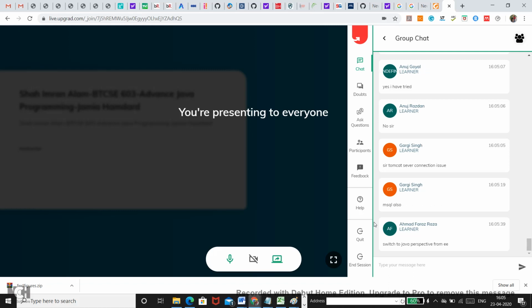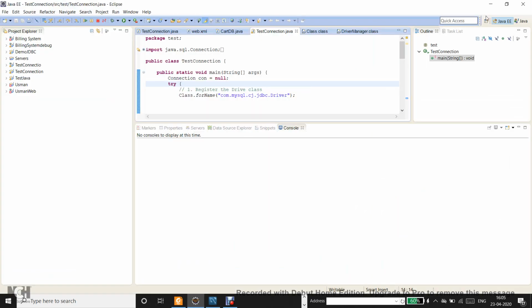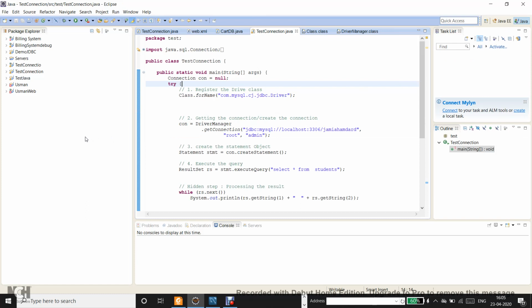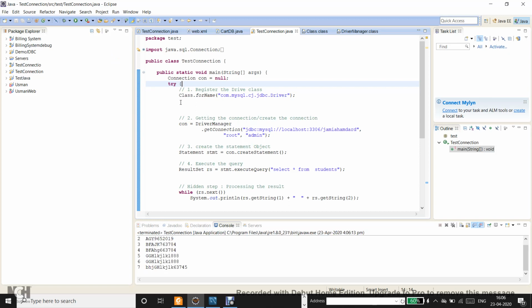Yeah, you can switch to the Java perspective. I will show you just now. See, this is basically your code. There is a Java EE perspective. You can switch to the Java perspective, and the project that you will create in this case is a simple Java project that you used to create earlier in your previous semesters. You have this program which has the main method. The TestConnection class has the main method, and all I need to do is run this program not on a web server but simply on the JVM. It will work. See, I'm getting the results.